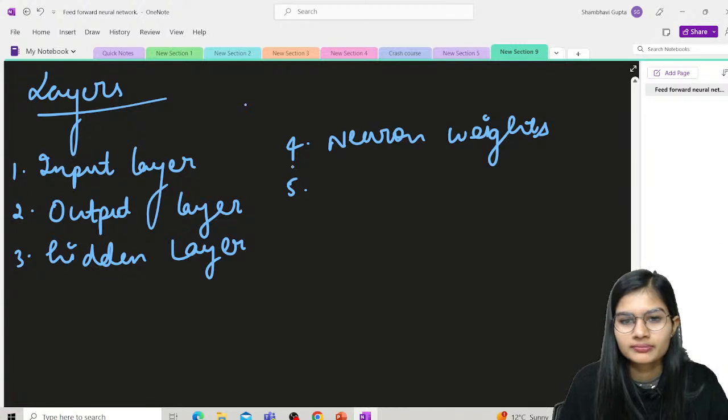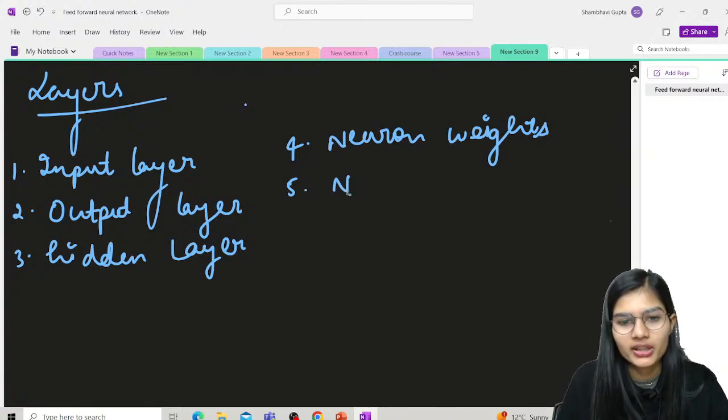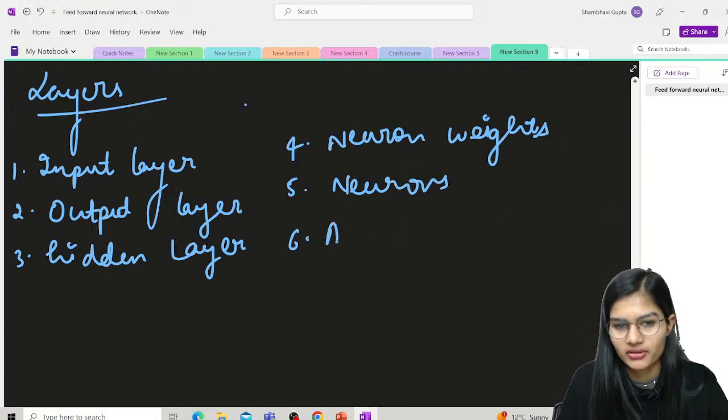So yeah, we are having these neuron weights over here. Next we have neurons, and last we have the activation function.